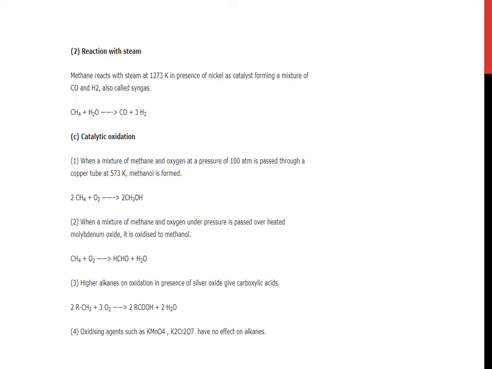Higher alkanes on oxidation in the presence of silver oxide give carboxylic acids. That is, RCH3 when reacted with O2 gives RCOOH and water. Oxidizing agents such as KMnO4 and K2Cr2O7 have no effect on alkanes.